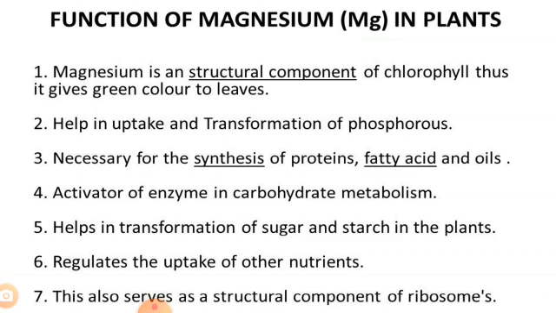This magnesium acts as a cofactor for certain enzymes other than those involved in phosphate transfer. It has a vital role in the activation of the enzyme carboxylase, which is found in chloroplasts.